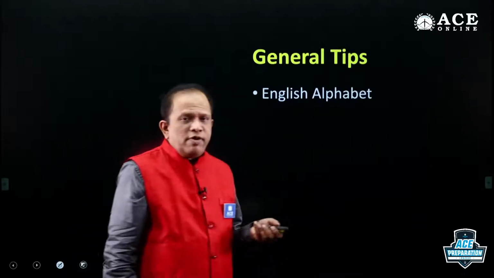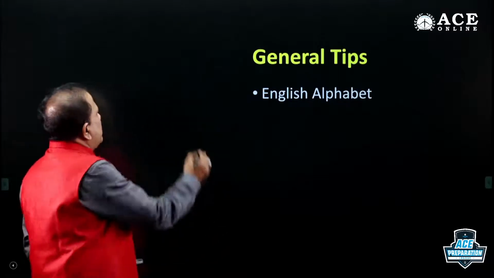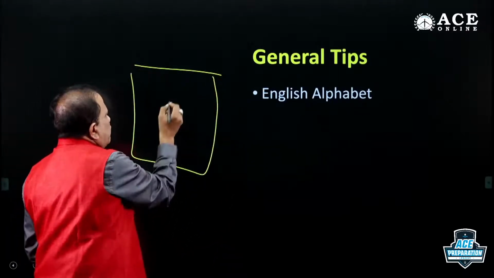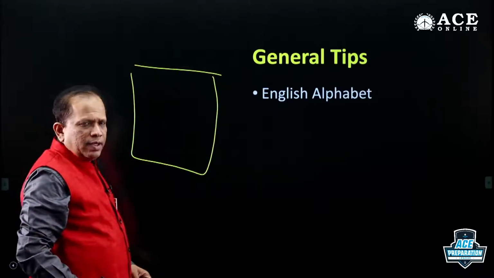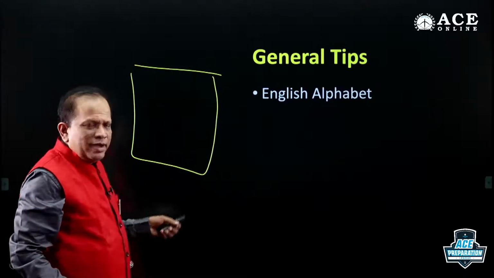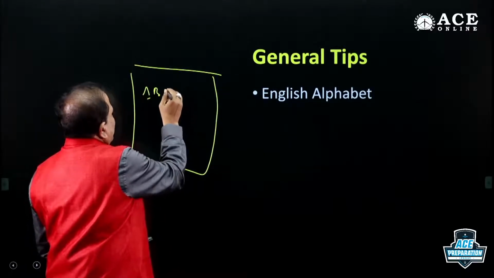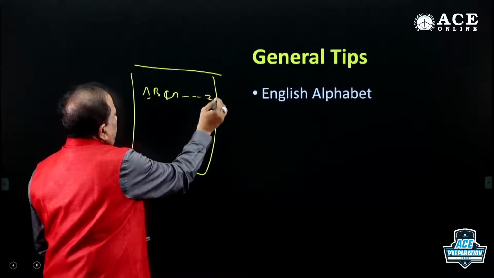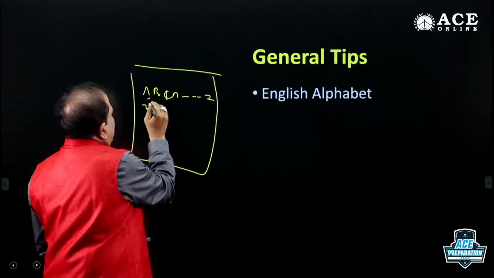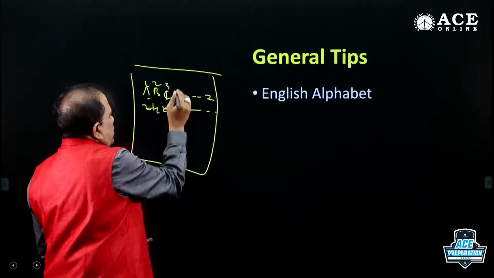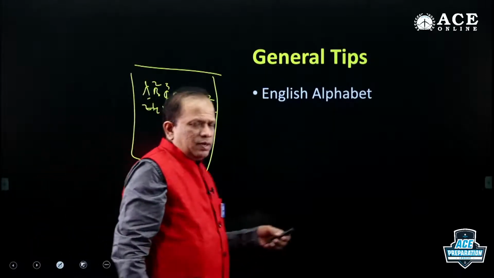Then the English alphabet. They give you one rough paper. By the time you go to your particular table, they place one rough paper on the table. On the rough paper, please write down A, B, C, D up to Z, and similarly Z, Y, X in a reverse way, and also put the numbers if you are not familiar with the numbers.